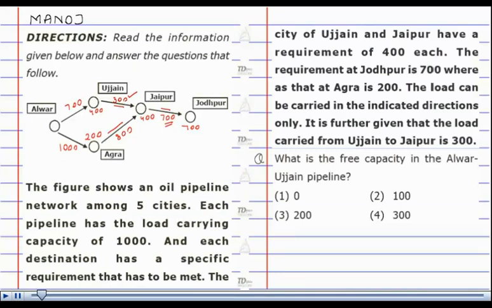Hello, I am Manoj. The directions are as given below and the question is, what is the free capacity in the Alwar-Ujjain pipeline? The answer is 1 out of the 4 options. Solution.